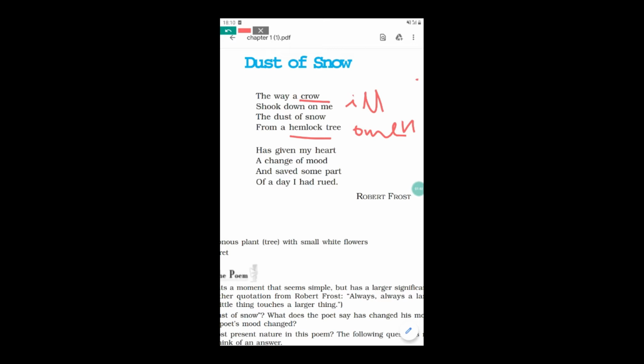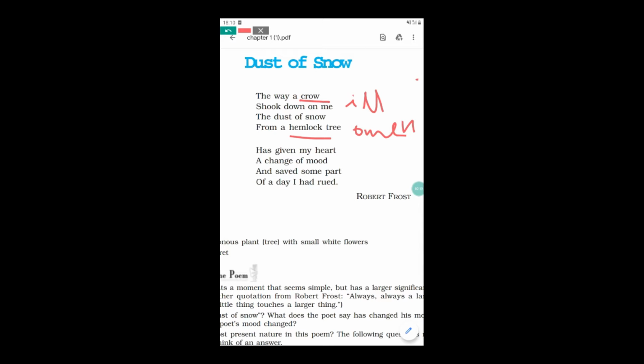So in this first stanza, the poet says, when I was very upset, when my mind was full of sorrow and gloom, at that moment I came out from my home. Then suddenly I saw a small black crow playing with the hemlock tree. As soon as I moved ahead, I felt some flakes of snow falling down upon my body.